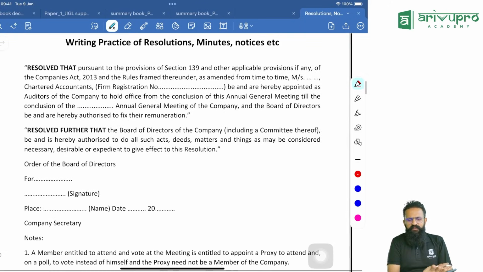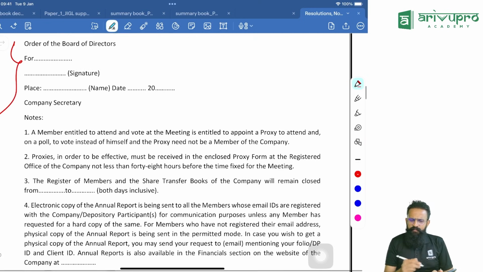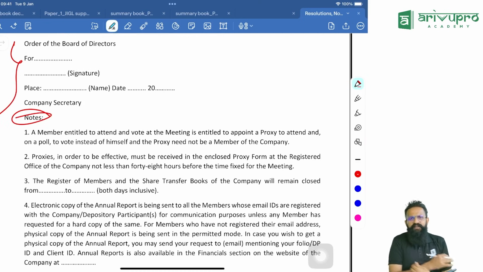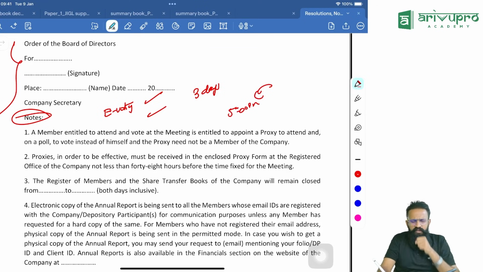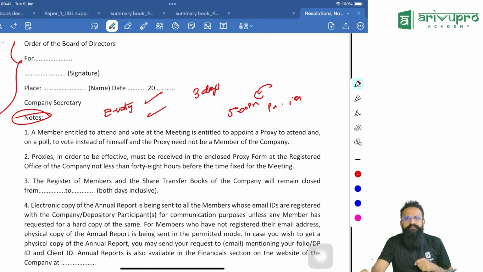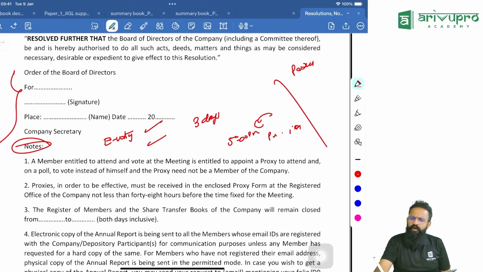The last one. I need to sign everything, and then the notes. What are these notes? Whenever you are informing shareholders, you need to inform them of something. If e-voting is available, when is the beginning day and when is the ending day? E-voting will be open for how many days? 3 days. It will mandatorily close when? 1 day before the date of the meeting by 5 p.m. Correct? Write that down. Your password will be this. Your ID will be this. Next, by default, the shareholder has an option: he has a right to appoint a proxy. Give that.